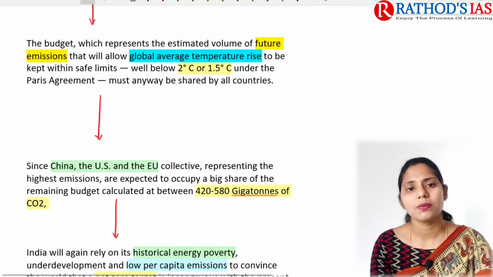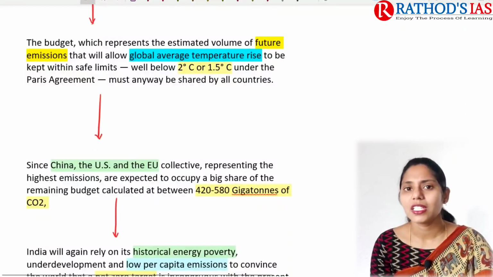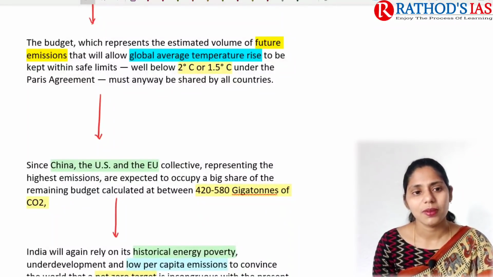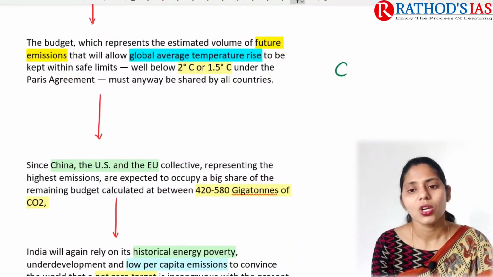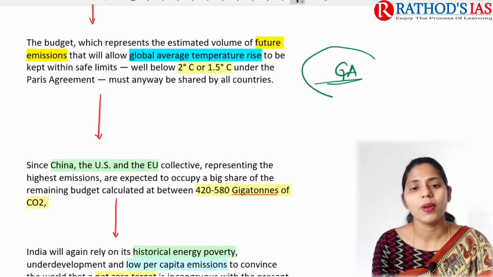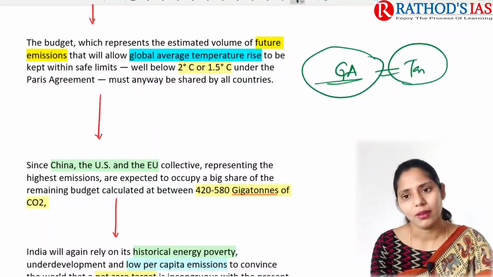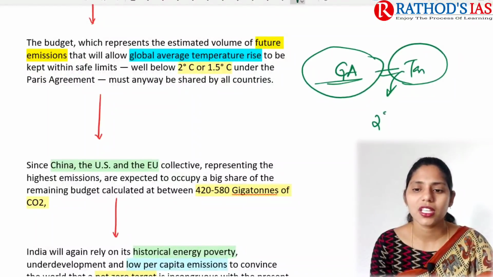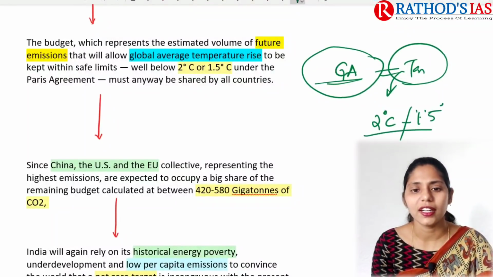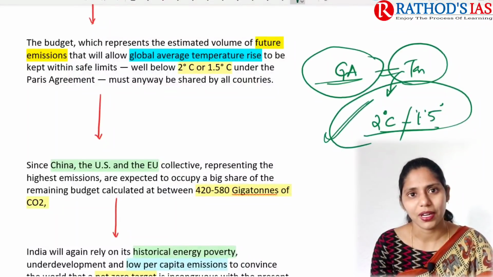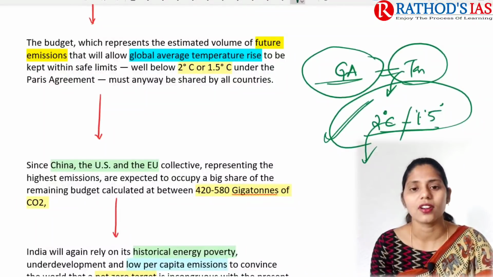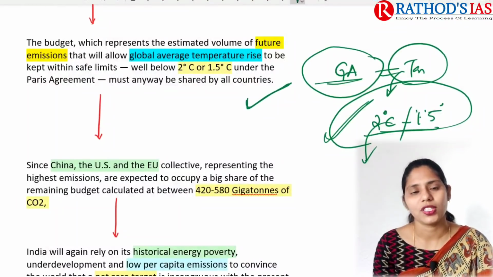In this budget, it is mainly focusing on our estimated future emissions. For example, we are coming up with a global average of our temperature rise that should be kept within safe limits. Those safe limits here are 2 degrees, or we can say 1.5 degrees centigrade, which is under our Paris climate deal, and it should be shared by not only India but almost all the countries. So this is the thing we are mainly focusing on.